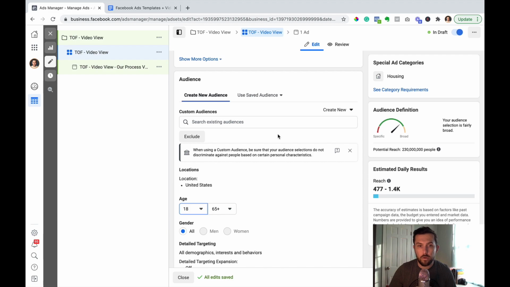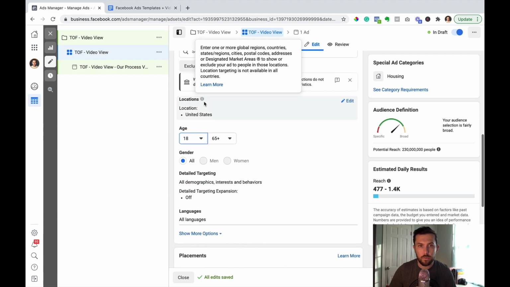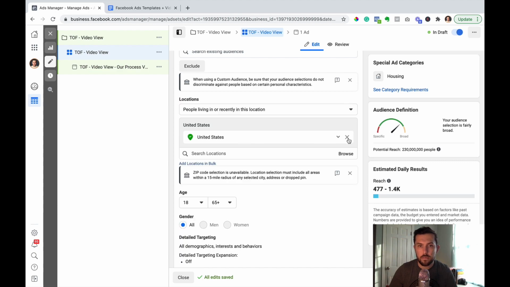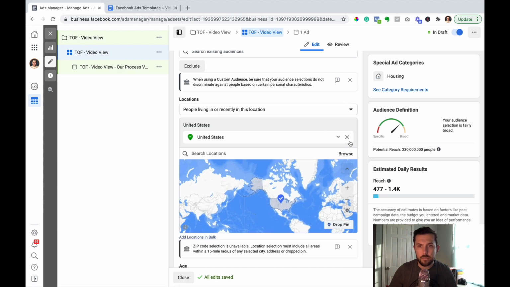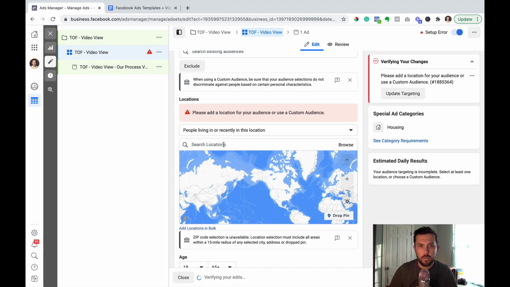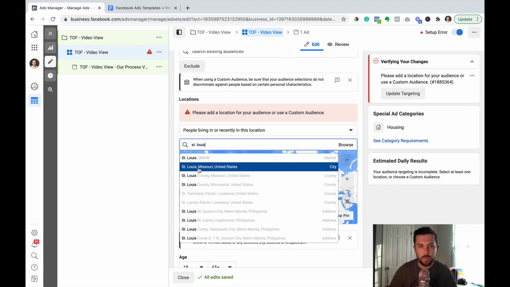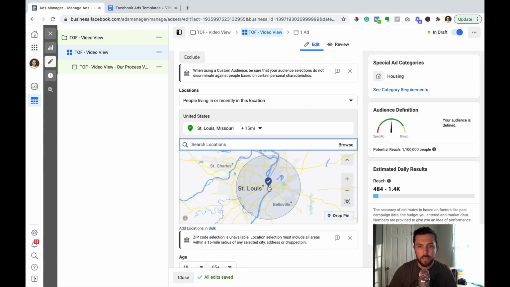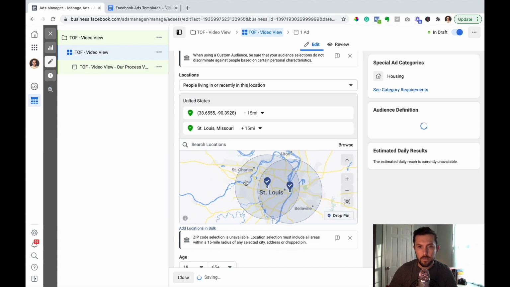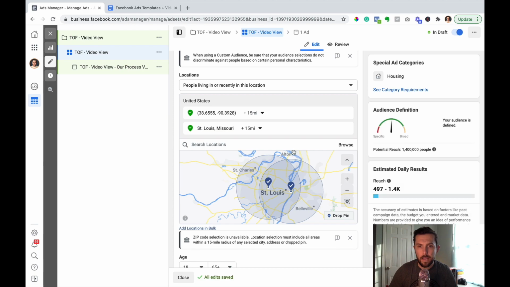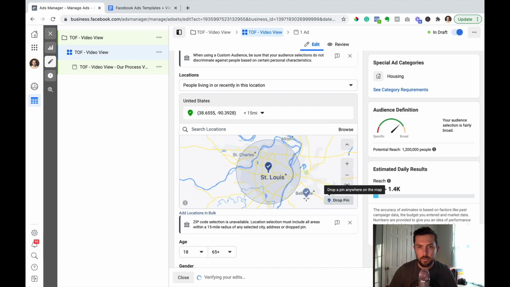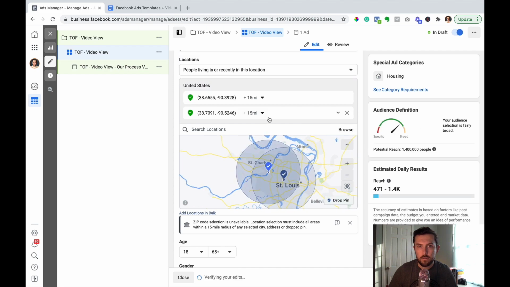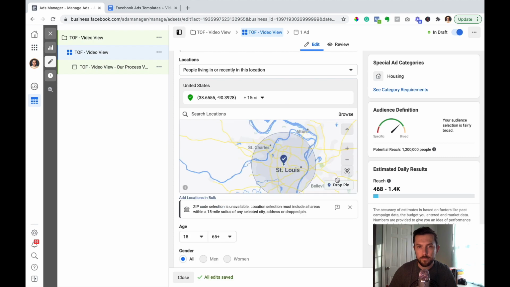So to do that, we're going to go and let's see, here we go. Location. Click on edit. We don't want to target the entire United States. I'm going to search for St. Louis. So I'm just going to type in my market, and it's going to automatically drop a pin. Now, what I want to actually do is I'm going to move this pin. So I'm going to drop another pin and put it over here a little bit, because we don't buy houses in Illinois. And so if I wanted to, I could delete this. You can drop the pin kind of wherever you want. Delete this to make sure that, oops, do that again.